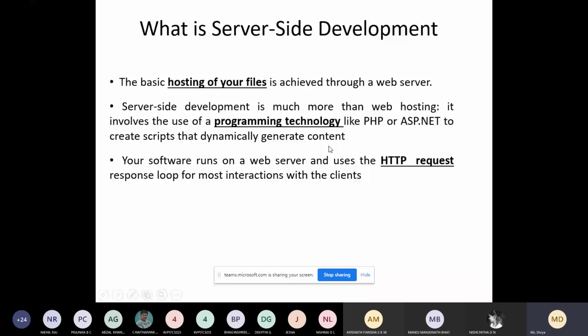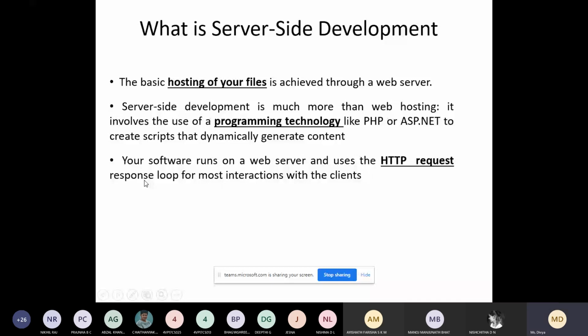When you develop a program, you can use this server-side language. These two are competitive server-side languages used for developing websites. Your software runs on the web server and uses the HTTP protocol. The HTTP request and response loop handles most interaction with the client. Whenever we interact between the client, that is your browser, and the server, we use the Hypertext Transfer Protocol for sending the request and getting the response.